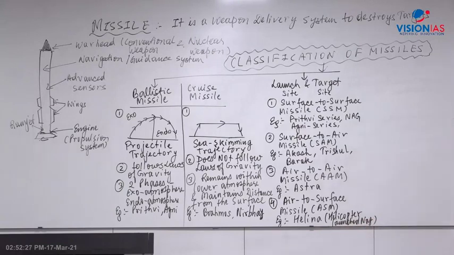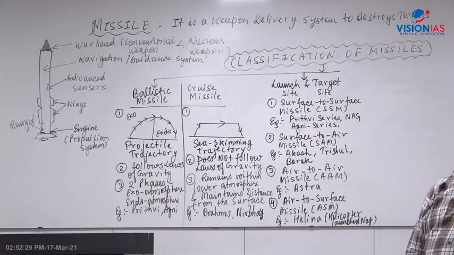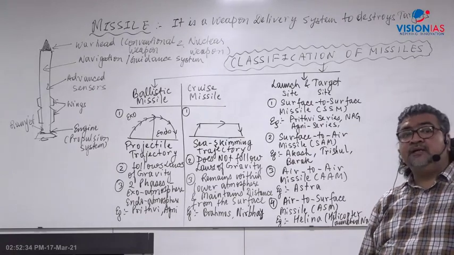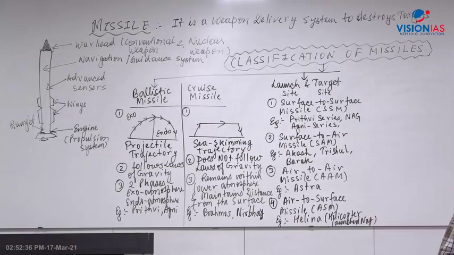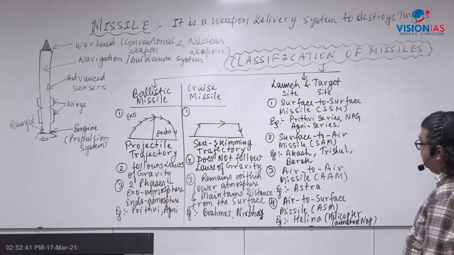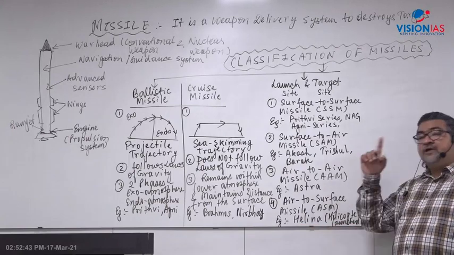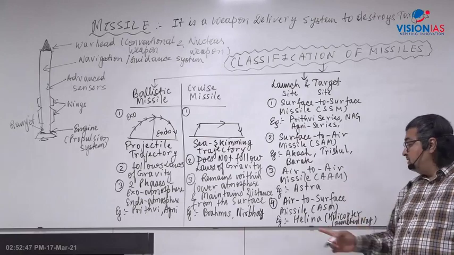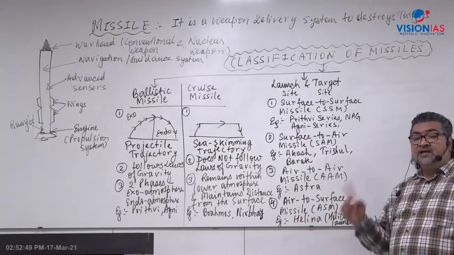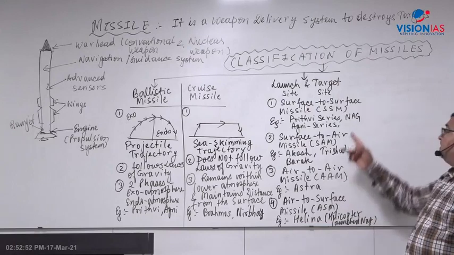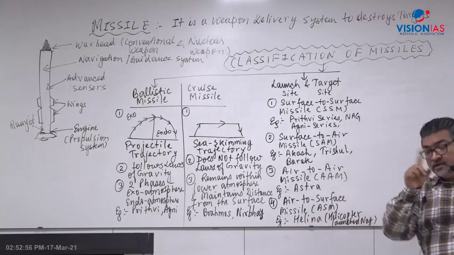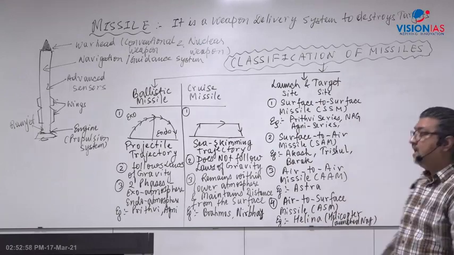There is a helicopter, the advanced light helicopter ALH, developed by HAL, Hindustan Aeronautics Limited. It has developed ALH Dhruv and now recently Rudra. ALH Dhruv and Rudra can fire from the air to the ground and destroy battlefield tanks through the Helena missile, helicopter launched Nag missile. Whereas the normal Nag is a surface to surface missile, the Helena is air to surface. I have just given an example.